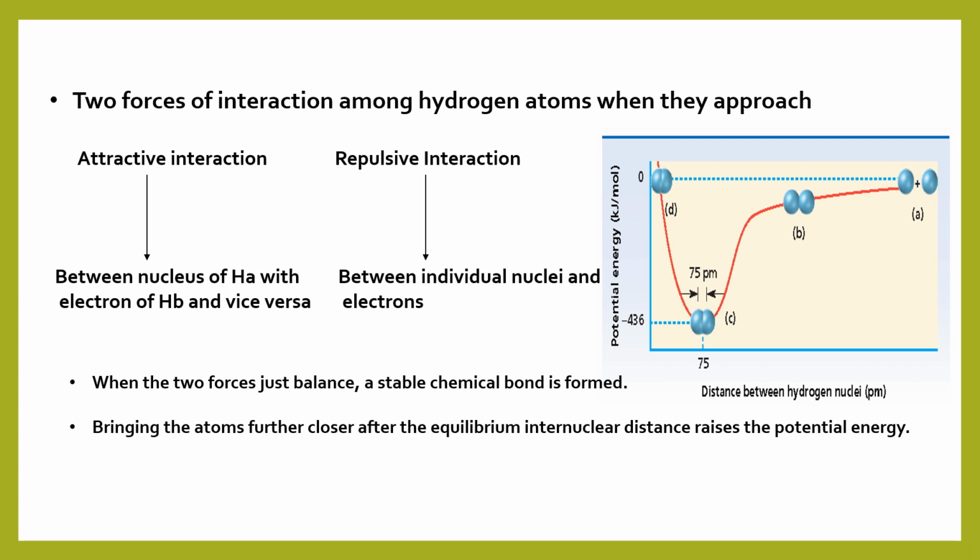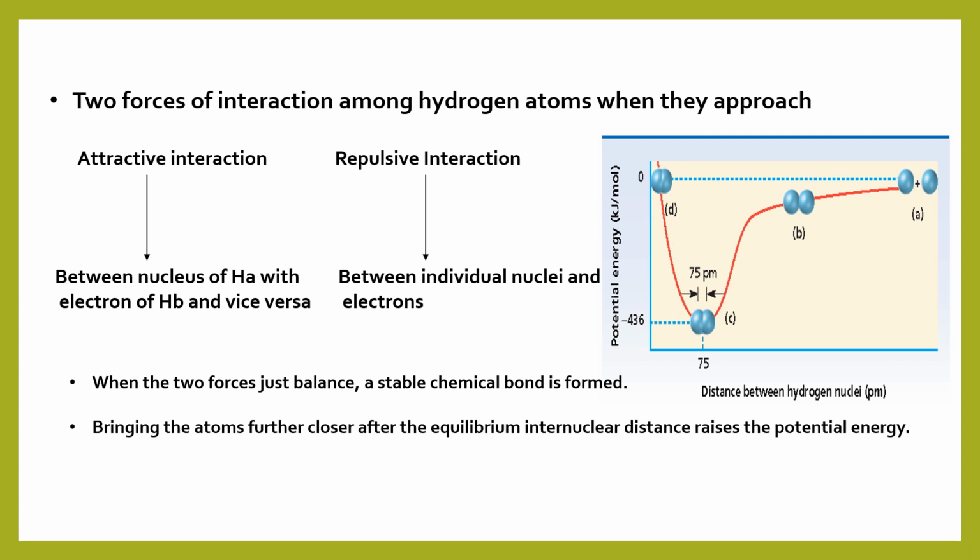This equilibrium internuclear distance is otherwise called the bond length of the molecule. If the atoms are brought together beyond this distance, there will be a dominance of repulsive interaction and thereby an increase in the potential energy. So this diagram clearly explains the energy changes associated with the chemical bond formation, or in this case a covalent bond formation.